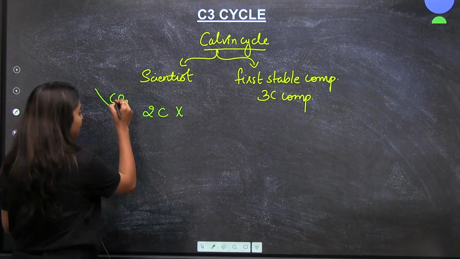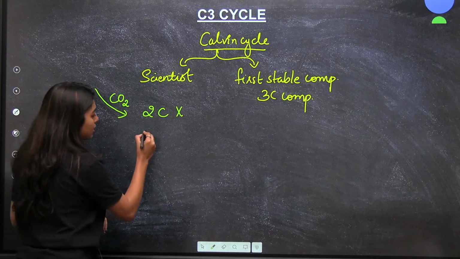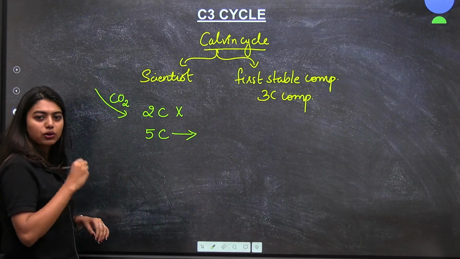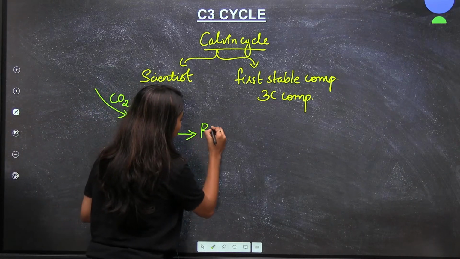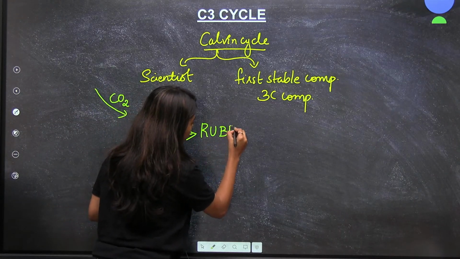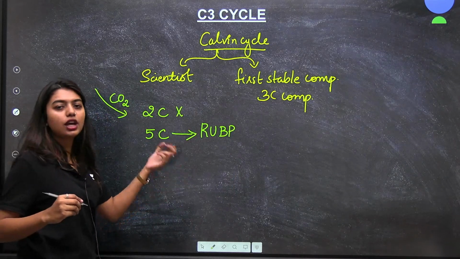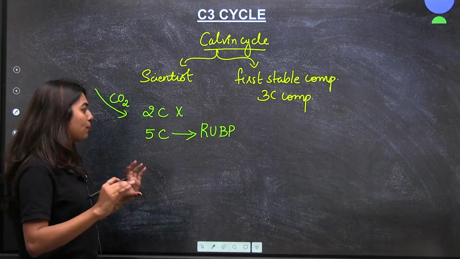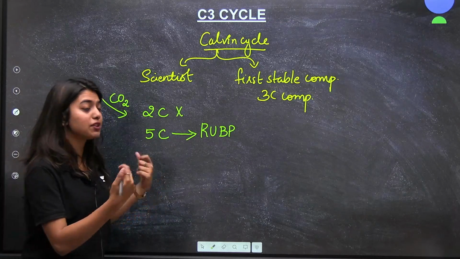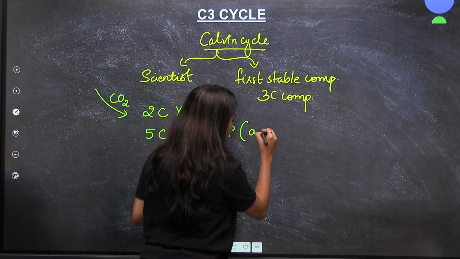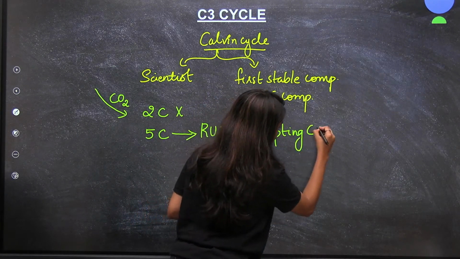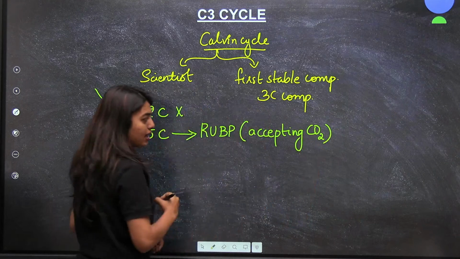Later, they found out the first carbon dioxide acceptor is a 5-carbon compound, which is called RuBP, your ribulose bisphosphate. This was the first compound capable of accepting carbon dioxide from the atmosphere.